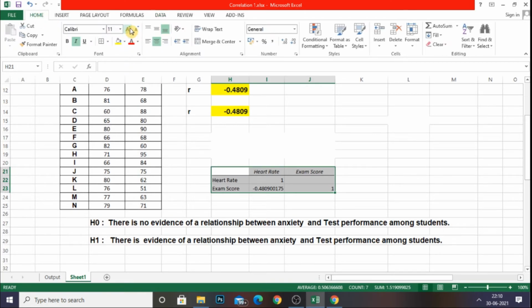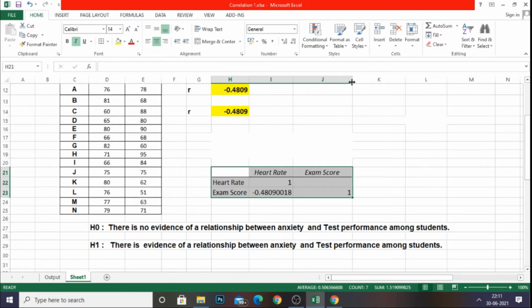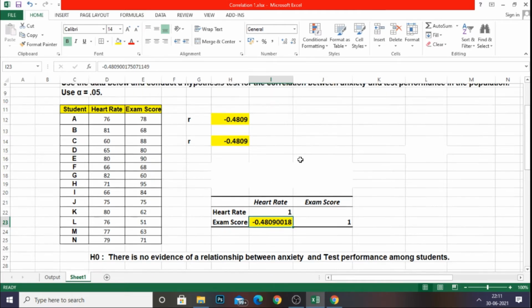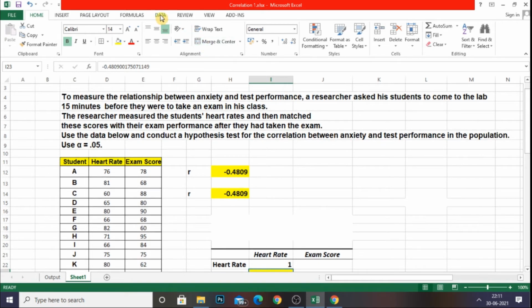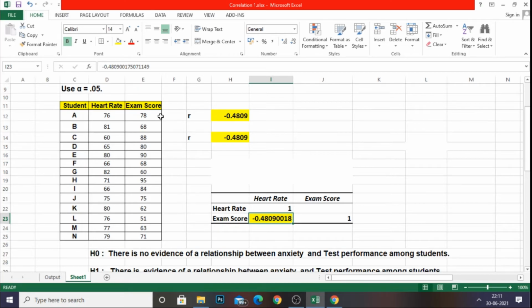I've got the result. For easy understanding, I'm just making it bold. Here I got the value minus 0.4809, which matches the score we calculated manually. So this value has been calculated with the help of the data analysis tab. Now the third method, using add-ins Megastat, we are going to confirm whether the same value arrives for R.